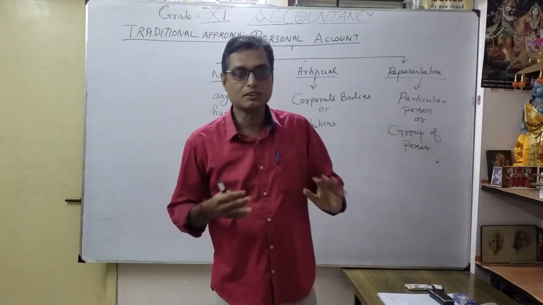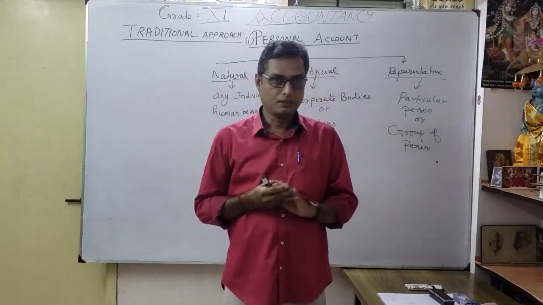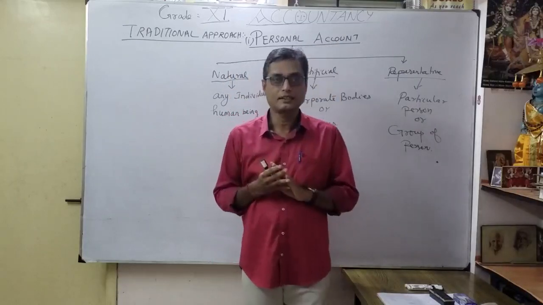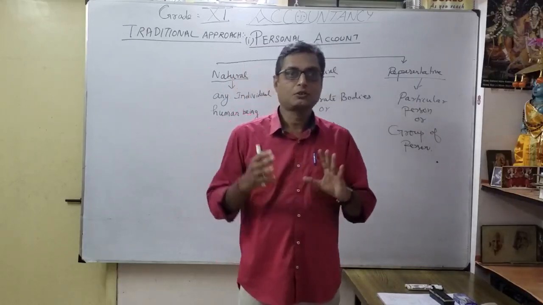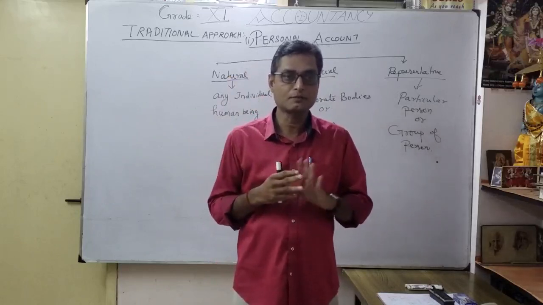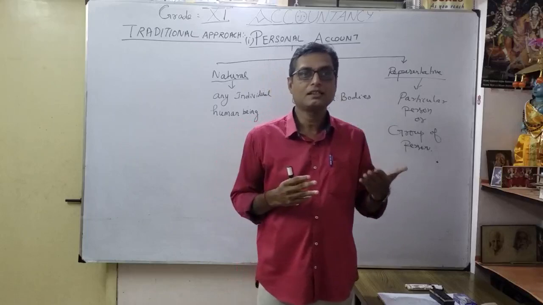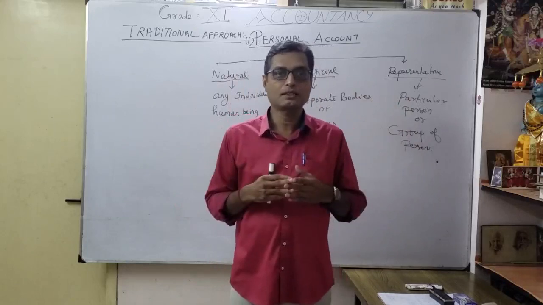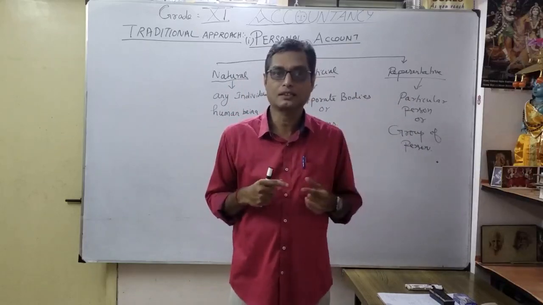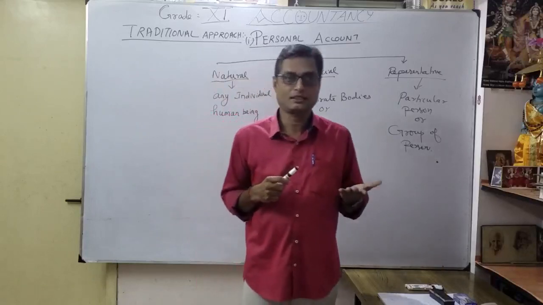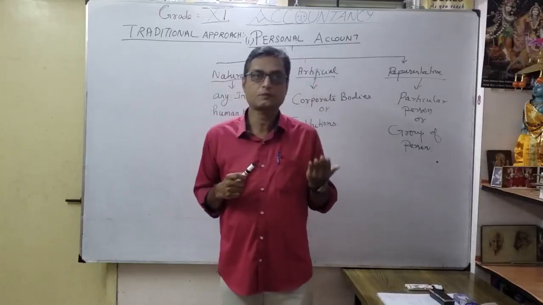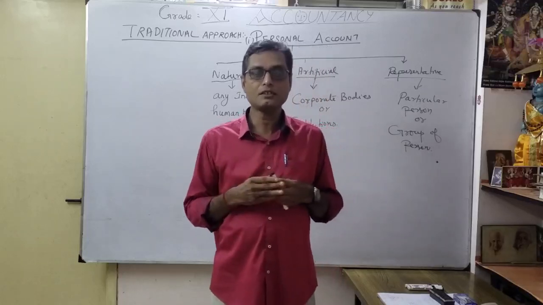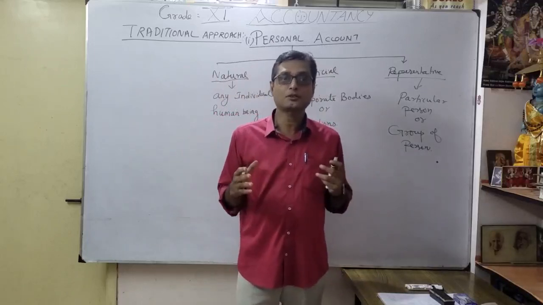In the previous session you discussed the personal account, correct? Before that, the format of a journal, the meaning of a journal entry, and the meaning of journalizing. How do we start from the business transaction, then the journal, thereafter the ledger, balancing, and the trial balance? From the trial balance, we prepare the trading account, profit and loss account, and the balance sheet, correct? We prepare the trading account to find out gross profit or loss. Similarly, we prepare the profit and loss account to find out net profit or loss, and the balance sheet to show the financial position of the company, correct?